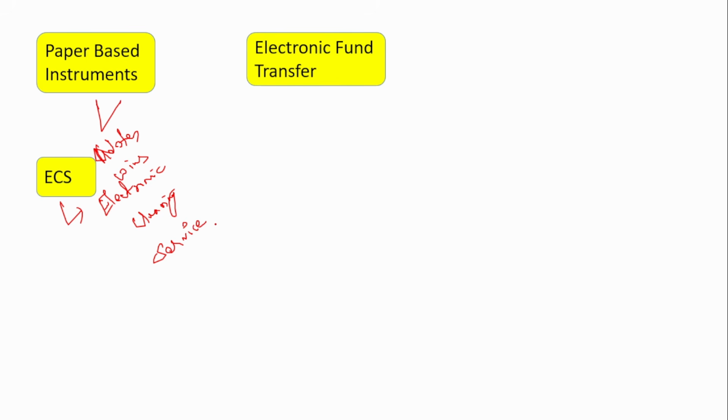Okay, so what is the purpose of ECS? In order to make bulk debit payments or credit payments on a regular basis. If you had taken any loan, you would have given this ECS mandate to the bank. So what is the purpose? The bank is authorized to deduct from the savings account which you have given every month, the EMI payment. When you have taken a loan, you have to pay the EMI payments, right? That is given through this ECS mandate. You sign the ECS mandate, you give it to the bank, and now it has the authorization. So now monthly deduction will take place from your savings account to your loan account.